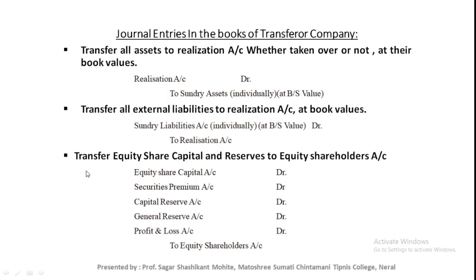Next step, transfer equity share capital and reserves to the equity shareholder account. The journal entry will be: equity share capital account debit, all reserve accounts debit, and the credit balance of profit and loss account, to equity shareholder account.